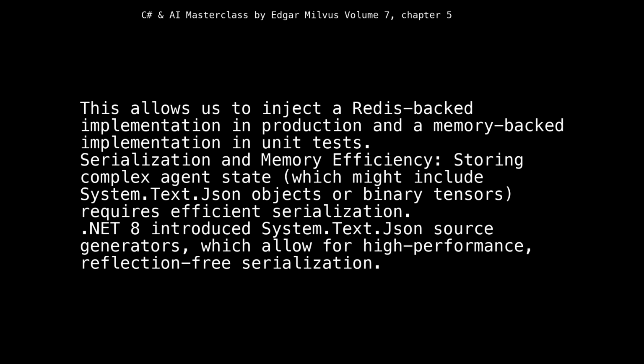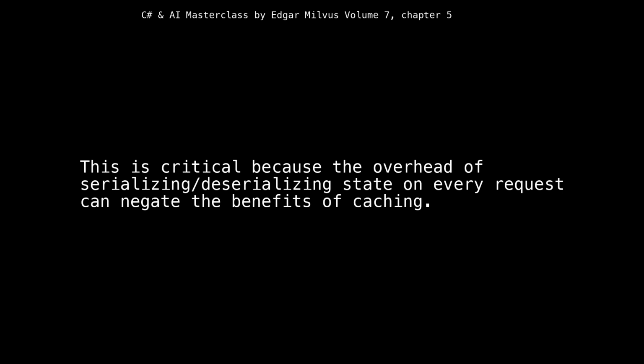Serialization and memory efficiency: storing complex agent state, which might include System.Text.Json objects or binary tensors, requires efficient serialization. .NET 8 introduced System.Text.Json source generators, which allow for high-performance, reflection-free serialization. This is critical because the overhead of serializing/deserializing state on every request can negate the benefits of caching.